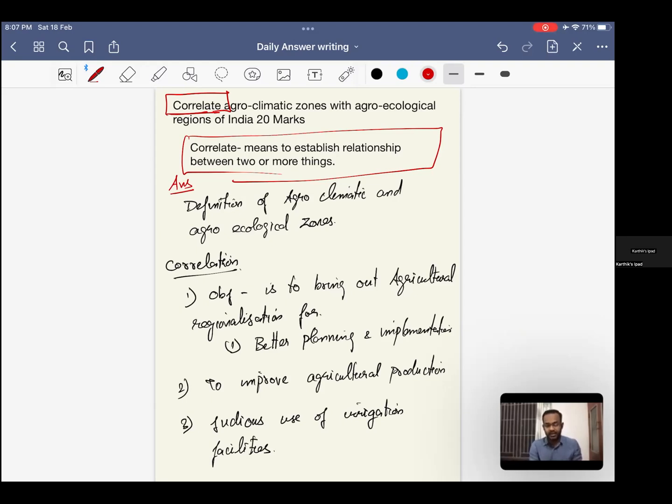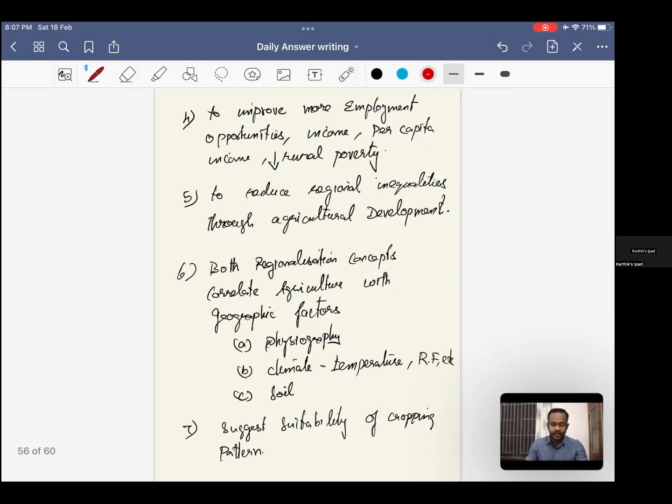For a particular region. Third, judicious use of irrigation facilities. For example, Maharashtra, how can I go with respect to judicious use? Eastern Maharashtra, northeastern parts of Rajasthan area. Right? Four, to improve employment opportunities, income, per capita income, and reduce rural poverty. See, when you are writing, it's been asked with respect to correlation, so you'll have to connect both the things, right? Fifth, to reduce the regional inequalities through agricultural development. For example, take Chhattisgarh regions and speak with respect to it, or take coastal regions and speak with respect to it, right? So the first five are the objectives of it.